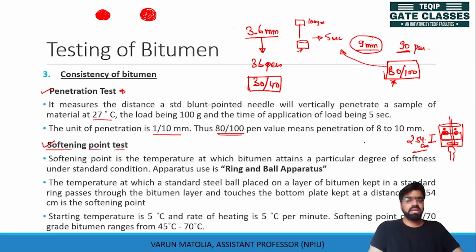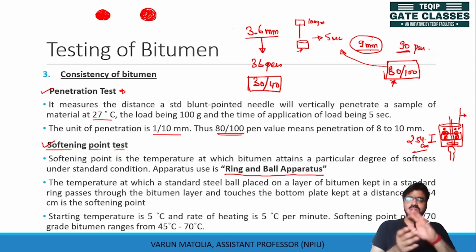This arrangement is known as the ring and ball apparatus. We have placed a thermometer here to measure temperature. The softening point is the temperature at which these balls, through the bitumen, touch the lower plate.